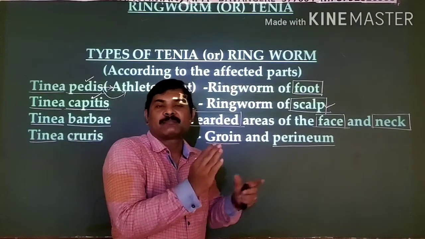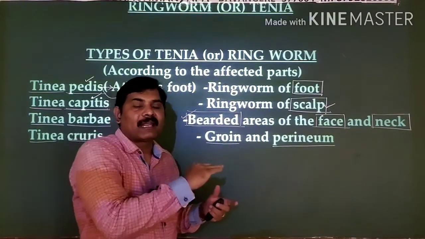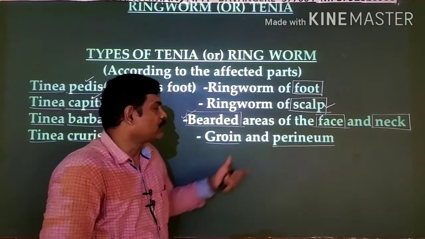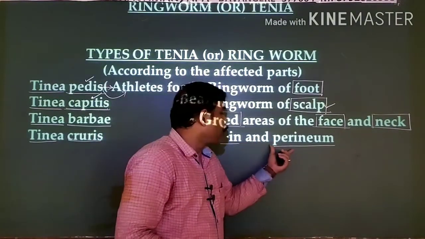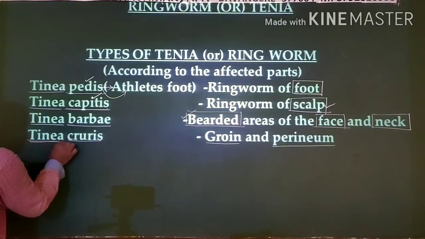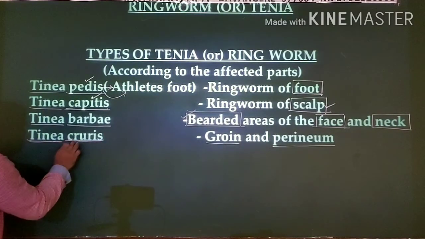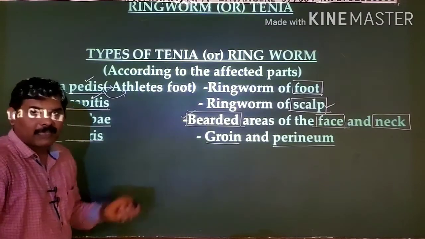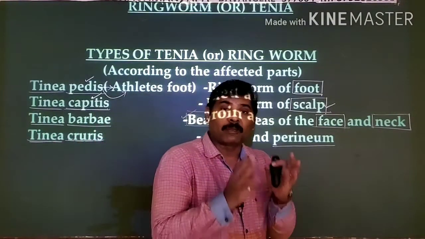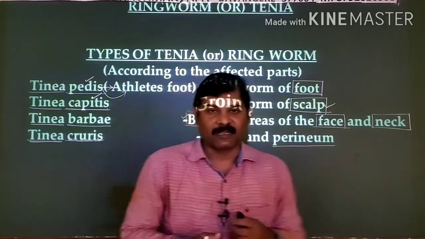It is the place between the vaginal opening and the anus, just above the anus. These two parts will be affected. In that case we call that ringworm Tinea cruris, right? These are all the types of Tinea based on the parts affected by this fungus.